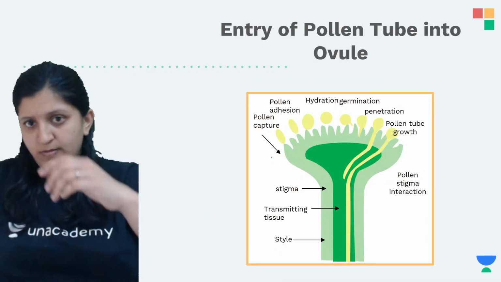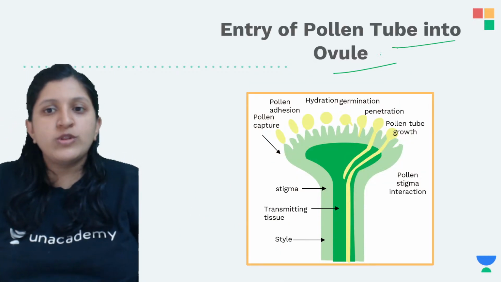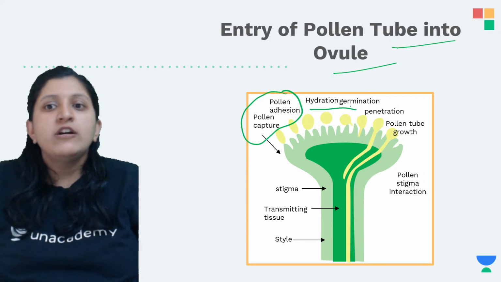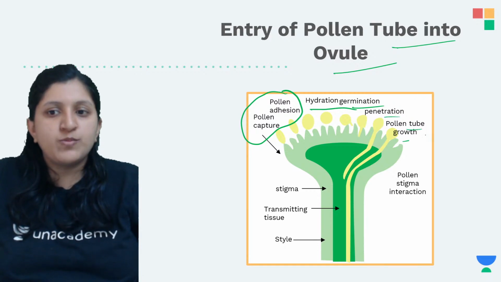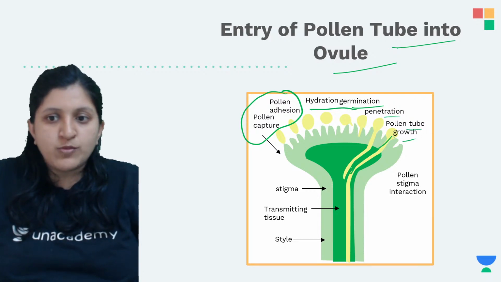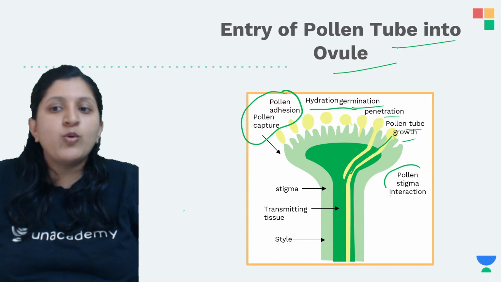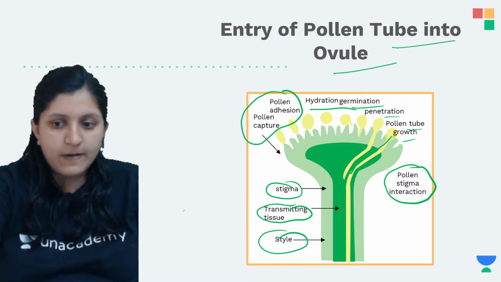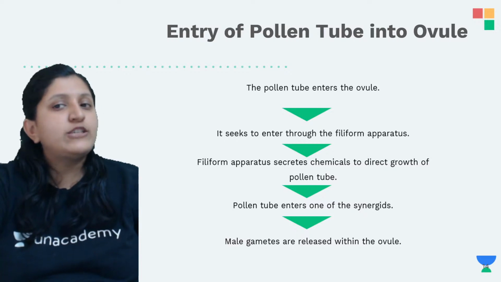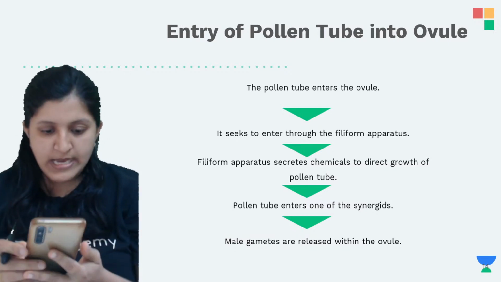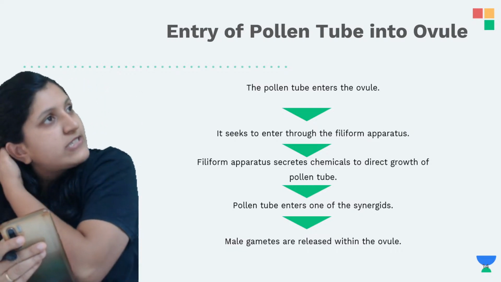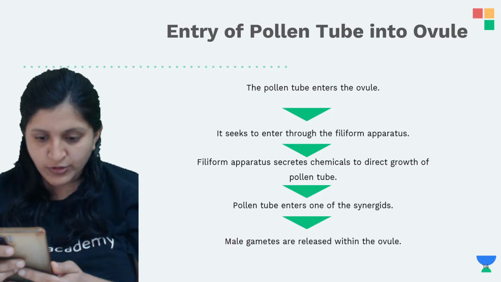Okay, so let's see this entry of pollen tube into the ovule. So pollen capture, pollen adhesion, hybridization, germination, penetration, the pollen tube growth. You can see that the pollen tubes have now grown here. So there is a pollen stigma interaction. This is the stigma, there is a transmitting tissue, and this part is the style. Now, entry of pollen tube into the ovule, this is what I explained to you. That happens by digesting the different tissues. So you can see there are a lot of changes that will occur.